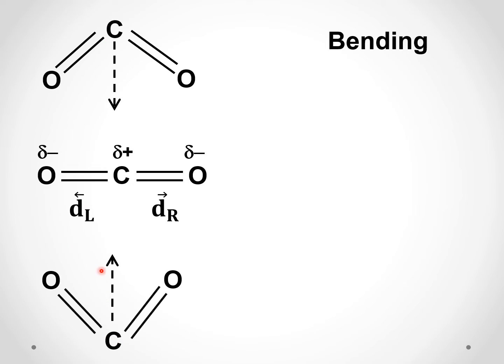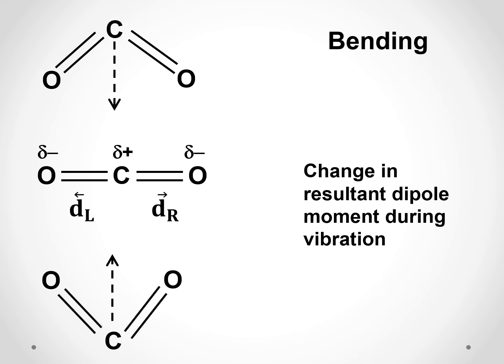Resultant dipole is in this direction, and that dipole has a value. It is not zero. It has a value, and that value is changing also. When it is in this position, there is a value. When it comes down, it becomes 0. Again, it changes in the opposite direction. So there is a change in the resultant dipole moment during vibration. That is why carbon dioxide bending vibration will absorb IR radiation.